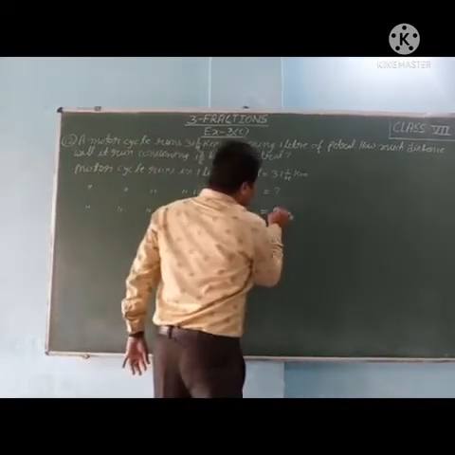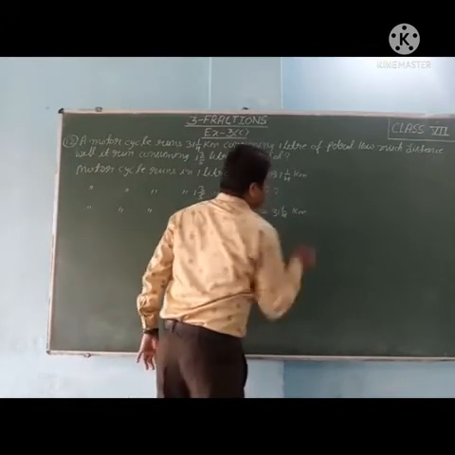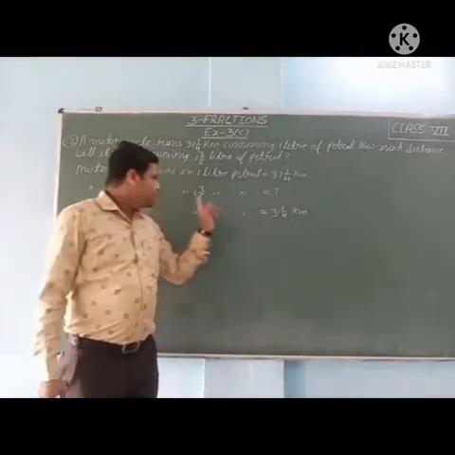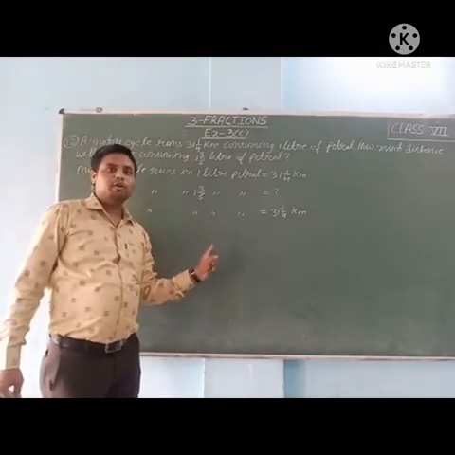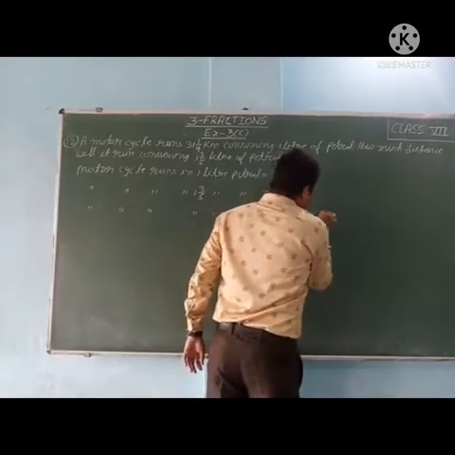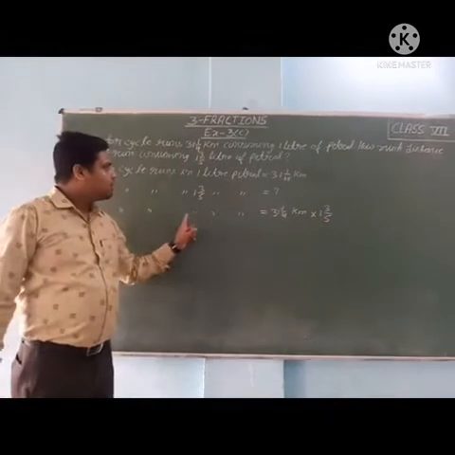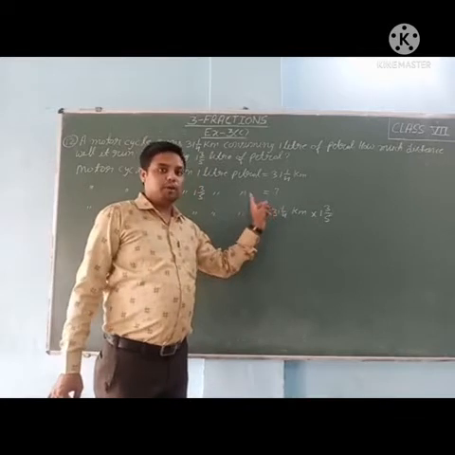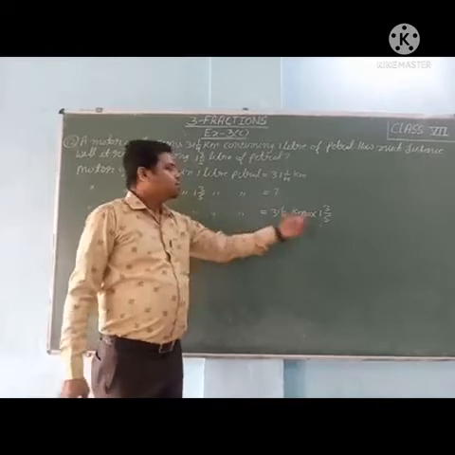First we will write: in 1 liter petrol, motorcycle runs 31 whole 1/4 kilometer. In 1 whole 3/5 liter petrol, it is more petrol. So in more petrol, the motorcycle runs more distance. For more, we will multiply. So multiply by 1 whole 3/5. It runs more distance in comparison to 1 liter petrol.